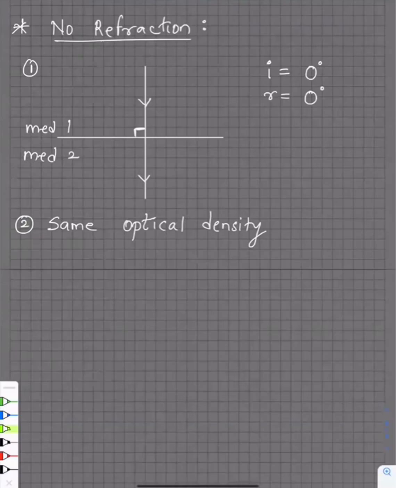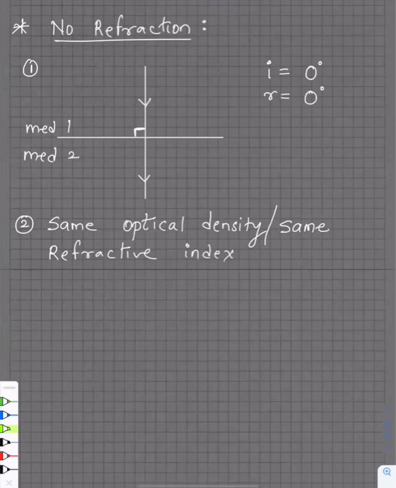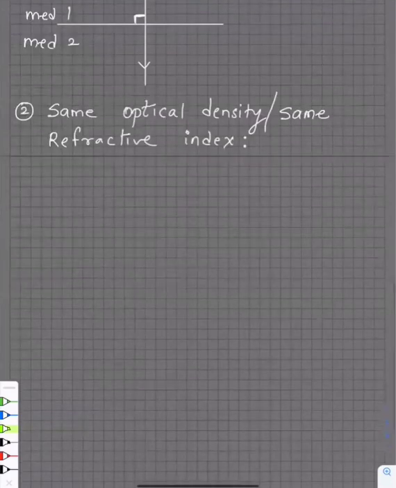It means that the light will travel at the same speed through both of them. Guys, look, I'll repeat again. They will have the same optical density, or we can say they have the same refractive index. Don't bother about refractive index right now. We will discuss later what we mean by refractive index. So either they have the same optical density or the same refractive index.